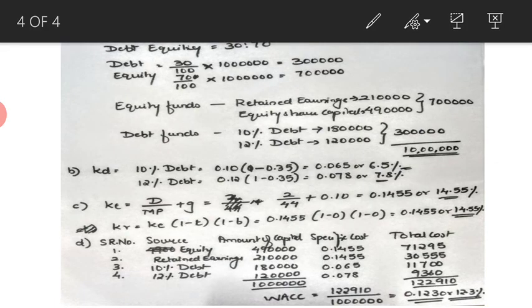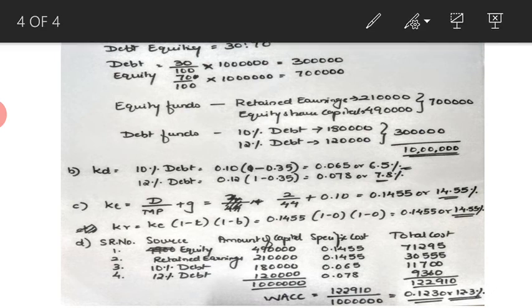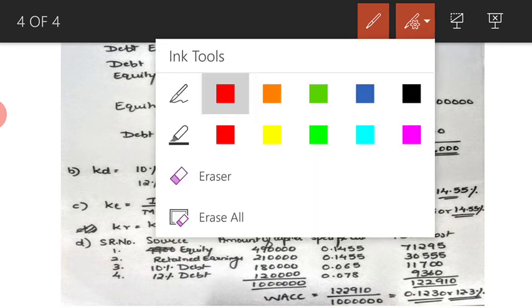Okay, so this is the solution. I have solved this one by one. First we have calculated the pattern of raising. The debt equity ratio is 30:70. Always remember 30:70 is nothing but debt is 30 and equity is 70. It means 30 by 100 and 70 by 100. So debt is 30 by 100 into total additional funds required, which is 10 lakh. So 30 by 100 into 10 lakhs is 3 lakhs, that would be your debt, and 70 by 100 into 10 lakh gives you 7 lakhs, that would be your equity. So your debt is 3 lakhs and equity is 7 lakhs.